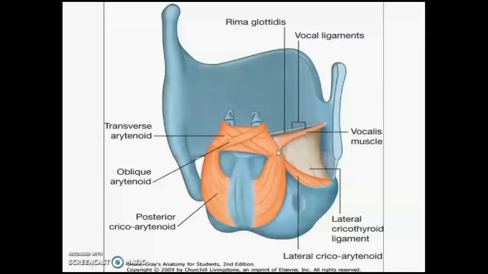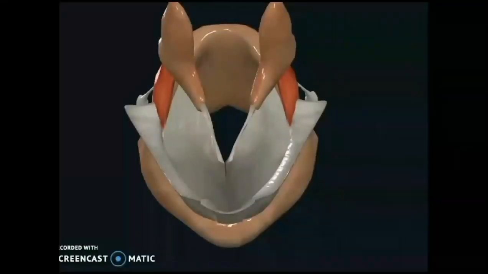So the arytenoid cartilage may be small in size, but it has many attachments. You can see to the vocal process, vocal ligament and vocalis muscle, and to the muscular process, lateral cricoarytenoid, posterior cricoarytenoid and oblique arytenoid. And also you can see the vocal ligament is nothing but a thickened upper part of cricovocal membrane. That whitish structure is cricovocal membrane running upwards and medially.